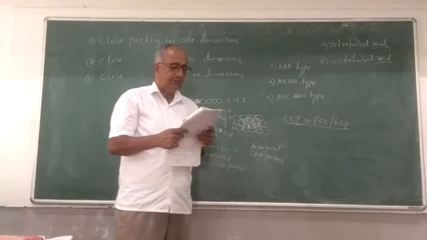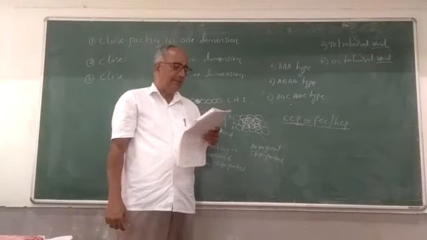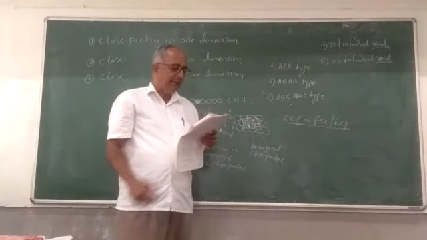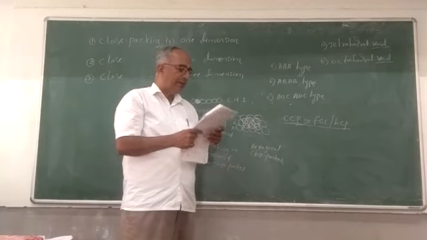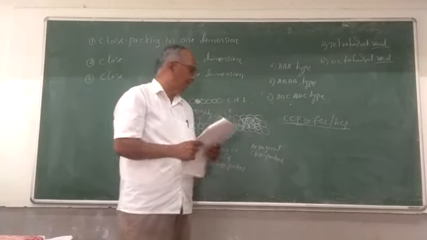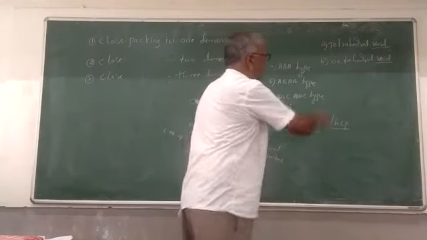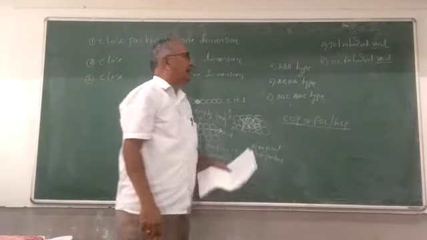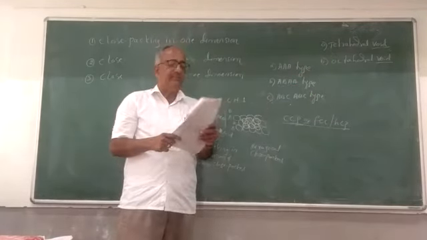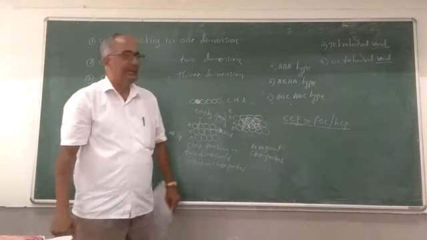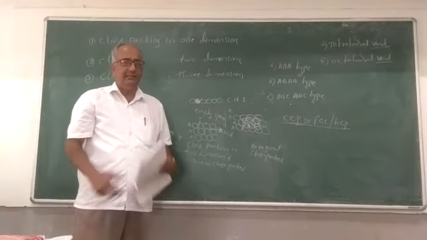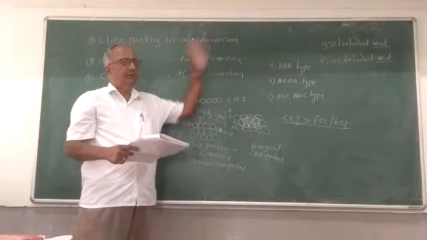Such space is called octahedral void. An octahedral void can be considered to be formed by the combination of two tetrahedral voids. So when you take two tetrahedral voids, you can combine them to get the octahedral void. This is about the void.